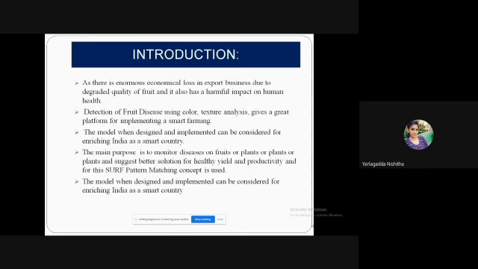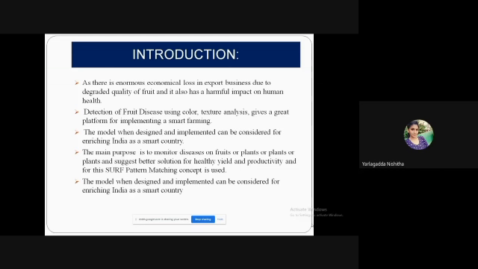Coming to the introduction, agriculture is the backbone of India, so we should maintain good agriculture, because it directly impacts human health. If we have good quality fruits and vegetables, we can have good health. And nowadays, due to rain conditions and so on, there is a big economic loss for farmers also. To avoid that, we can use this, which may be helpful for a few of them.